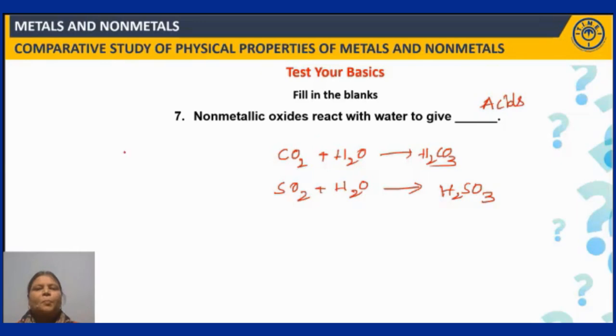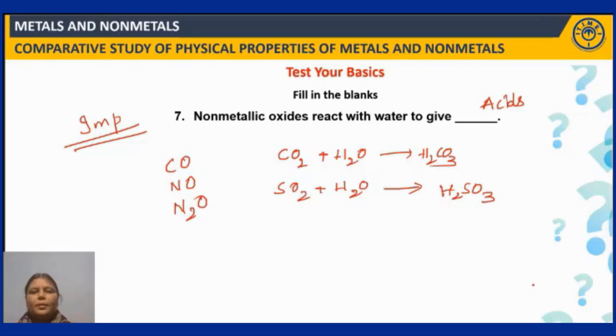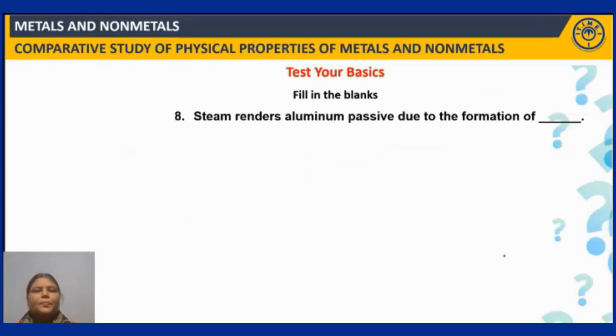Okay, this is an important question. There are some non-metal oxides which you have learned as neutral because they do not react with water: carbon monoxide, nitric oxide and nitrous oxide. Remember, right? Now next question is, steam renders aluminium passive due to the formation of.